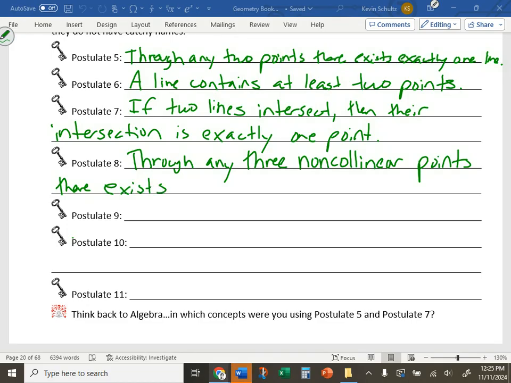exactly 1 plane. Which is kind of like what a triangle is for connecting 3 non-collinear points.